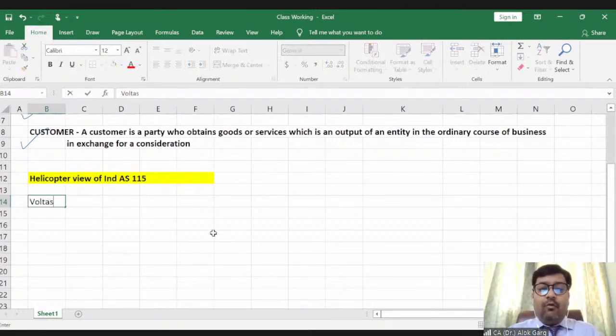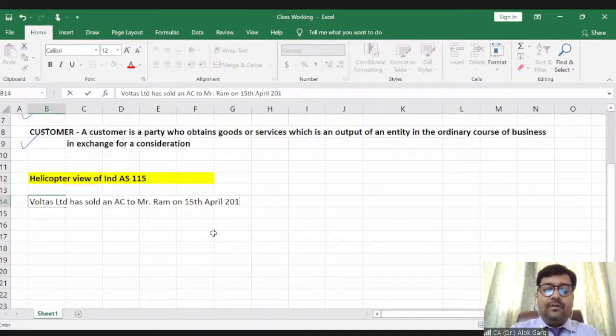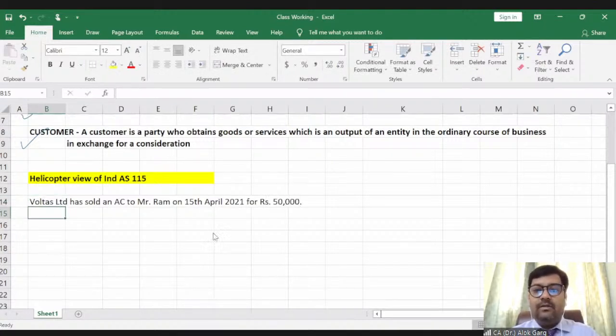You have all heard about Voltas Limited. Voltas is a provider of air conditioners, right? So Voltas Limited has sold an air conditioner to Mr. Ram on 15th April 2021 for rupees 50,000. They have sold this AC for rupees 50,000. Understood? Is it clear?